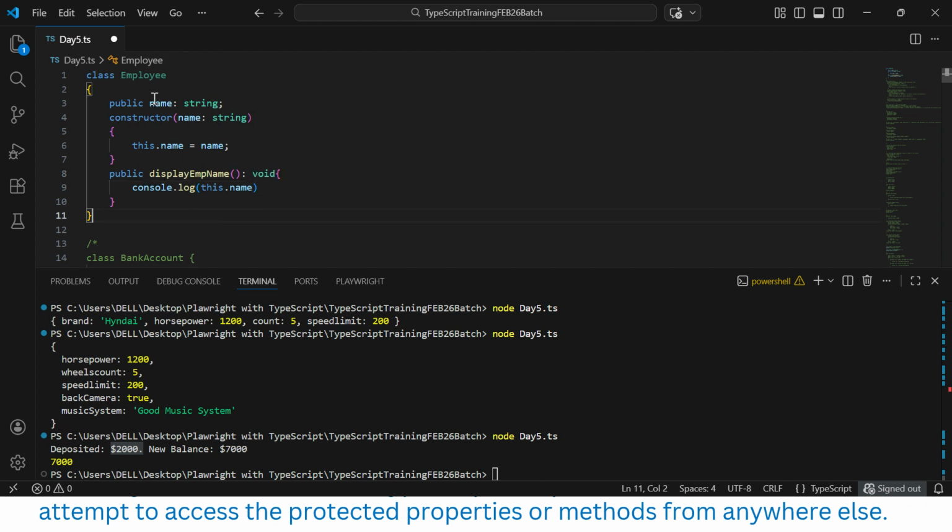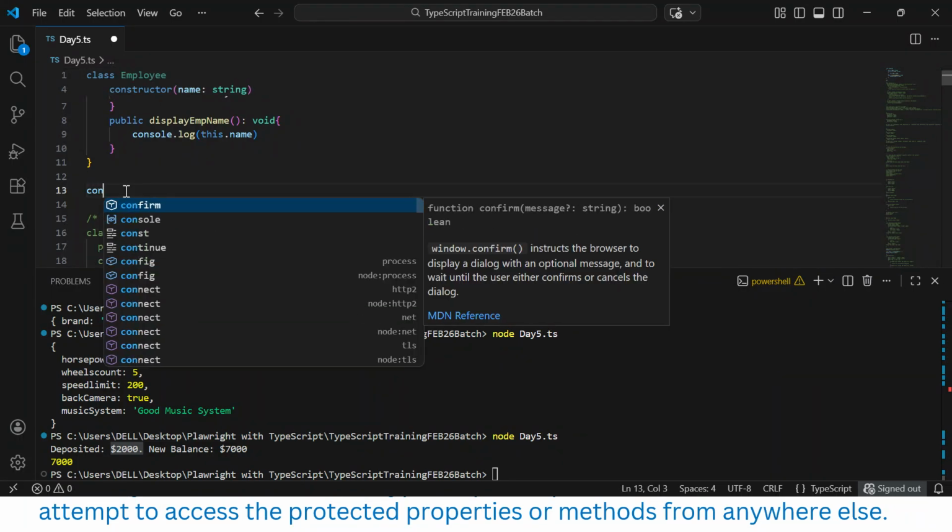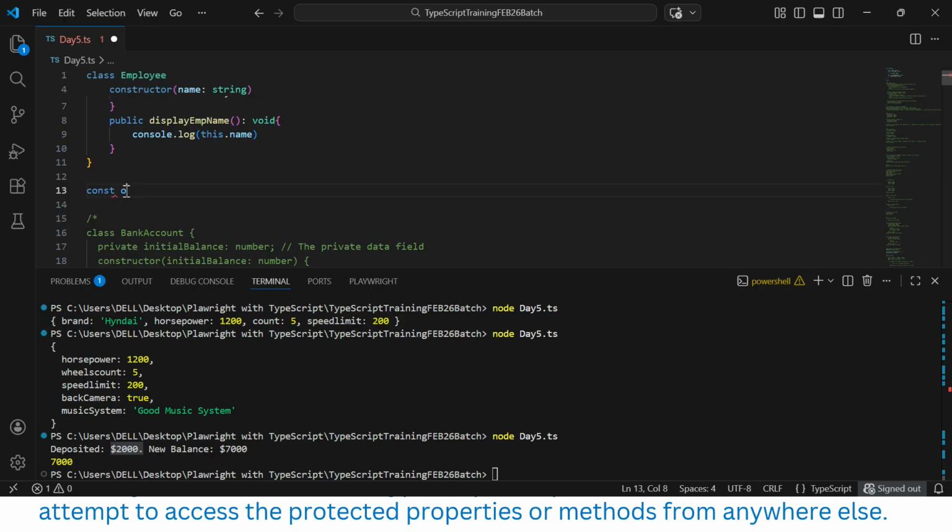Now what we can do, we can try to create an object. A constant called obj, equal to new Employee, and here I can give the employee name. So my name is Haradan Pal.